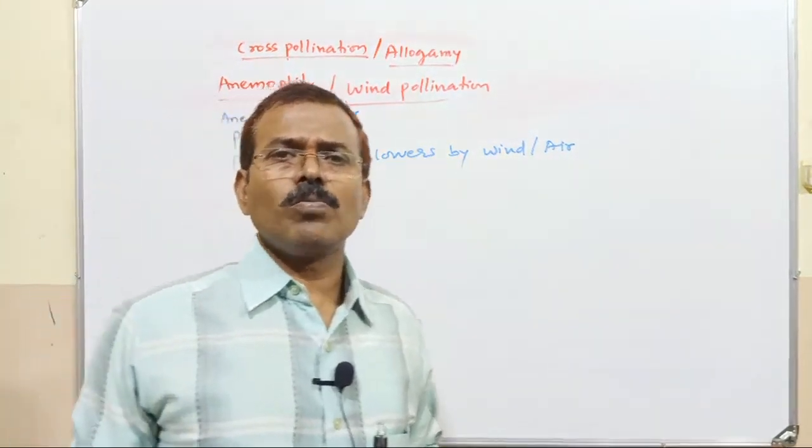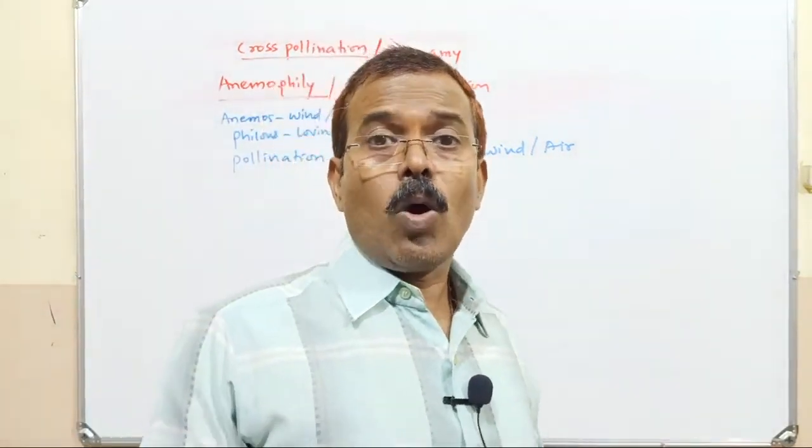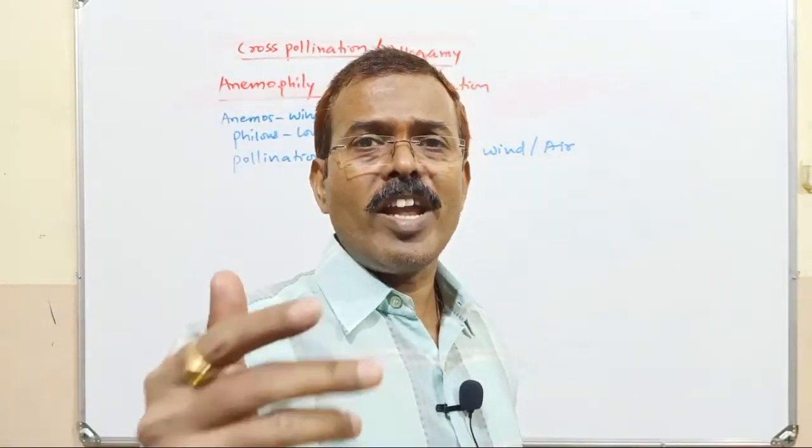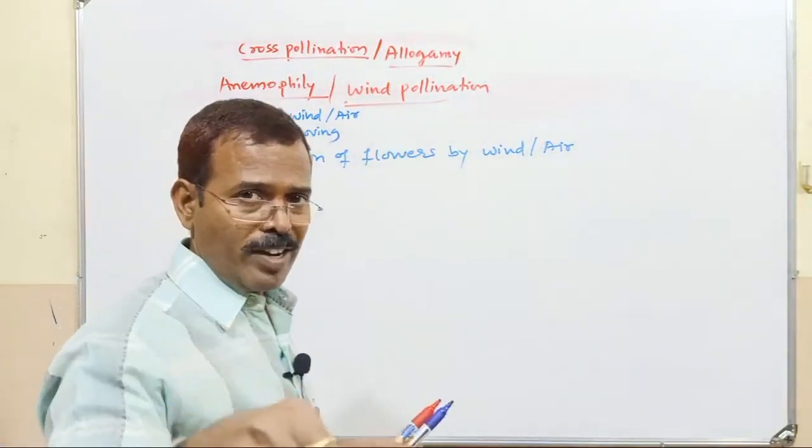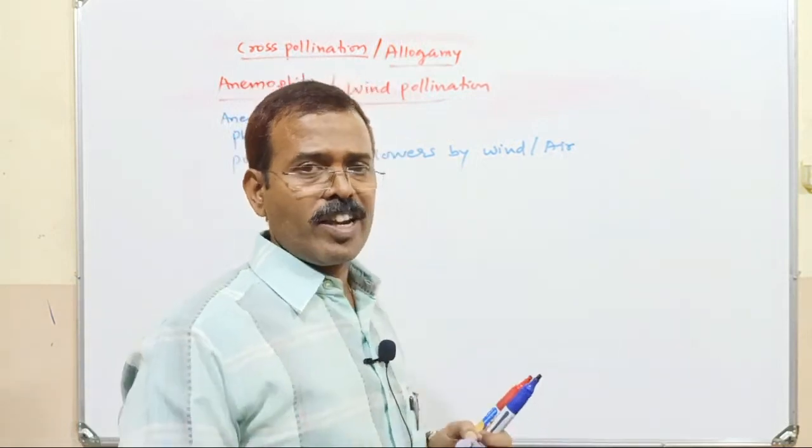Pollination of flowers by wind or air. Pollination of flowers by wind or air is known as anemophily. It is an abiotic agent.